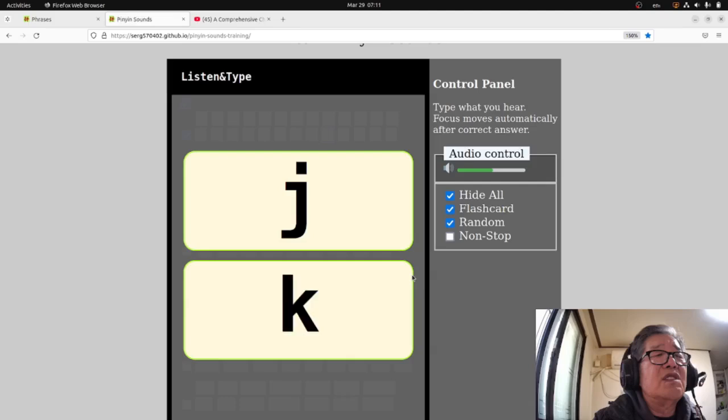I press the wrong key and now it says, oh, it's the wrong key. So I use backspace, clean it, and then ji, g. The right answer goes here, and you can enjoy it.